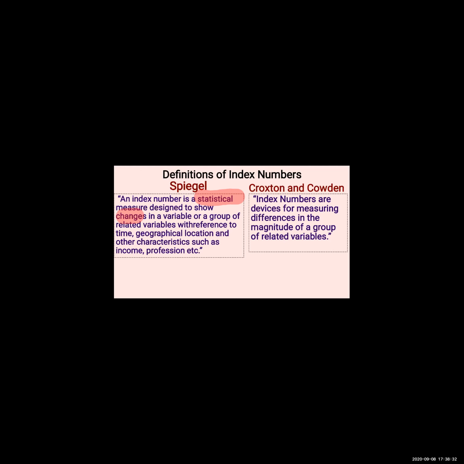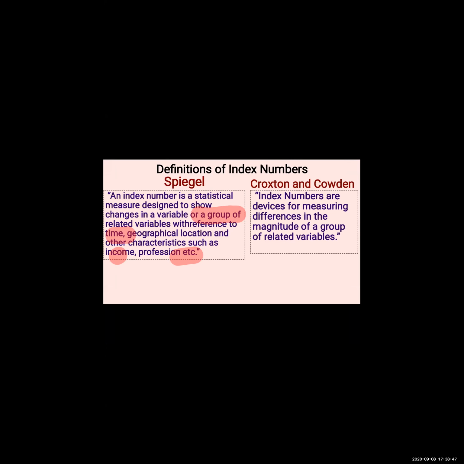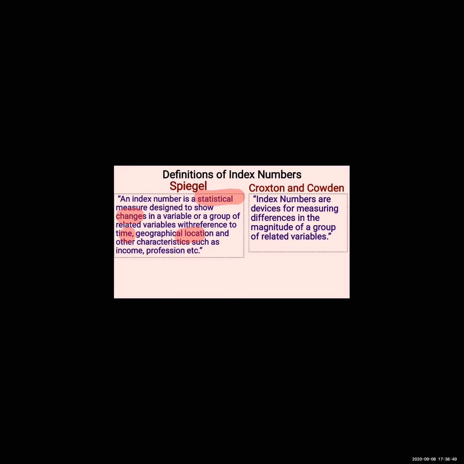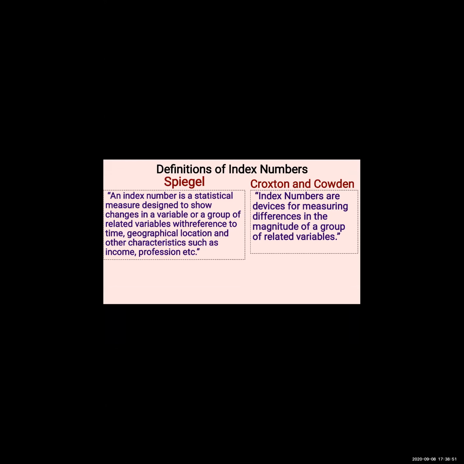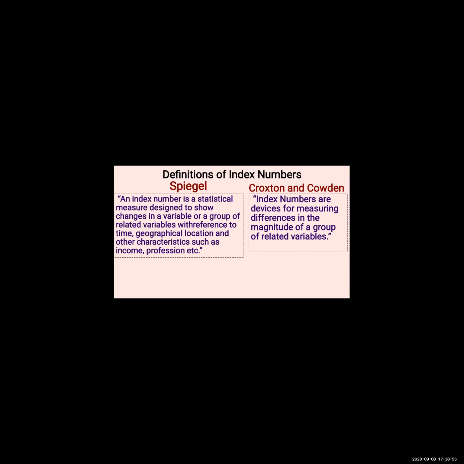Index number is a statistical measure designed to show changes in a variable or a group of variables with reference to time, geographical location, and other characteristics. Okay, is the definition clear? If yes, then write Y in the chat box. Yeah. So moving ahead now.